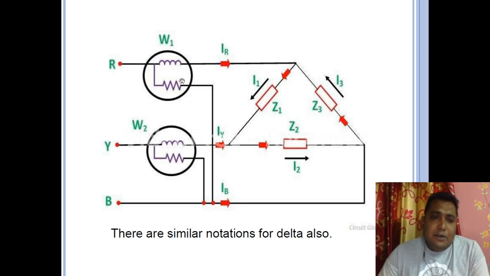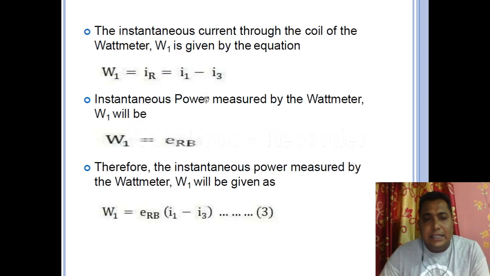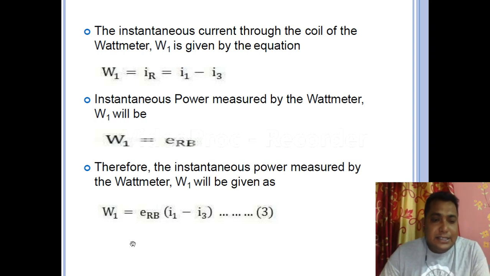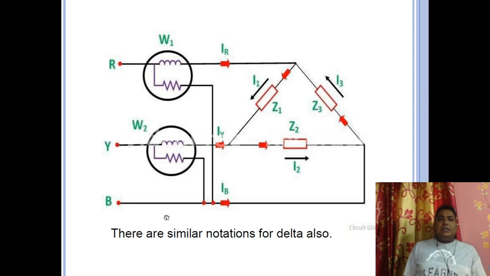Let us see what is the power consumed by this 2 wattmeter method. See this one, W1, that is the reading of the first wattmeter. What is the reading? Just check: ERB into I1 minus I3. See what is told over here.